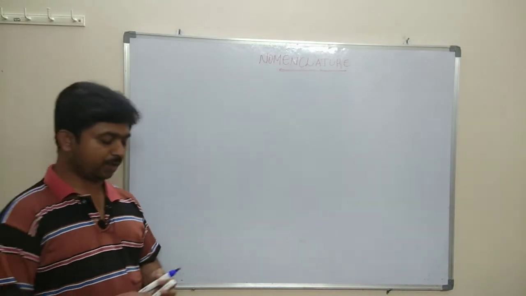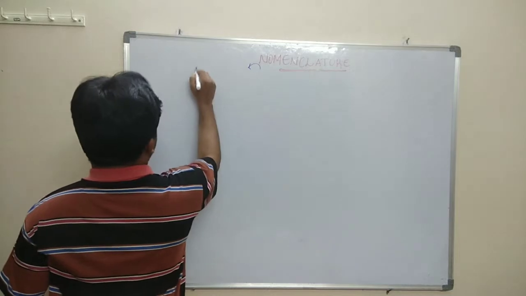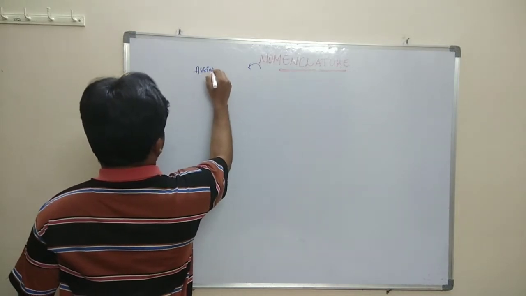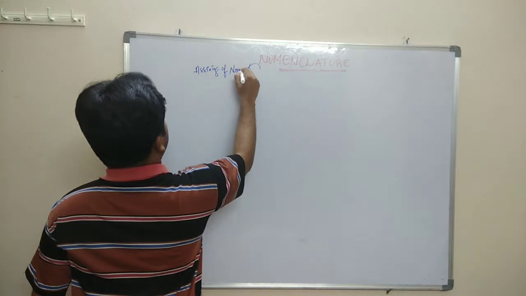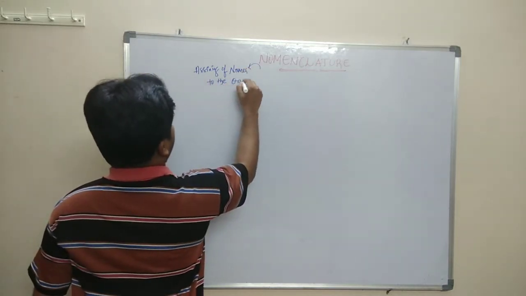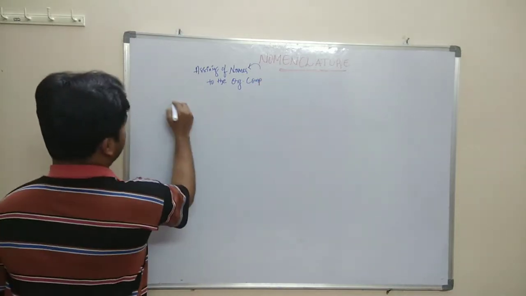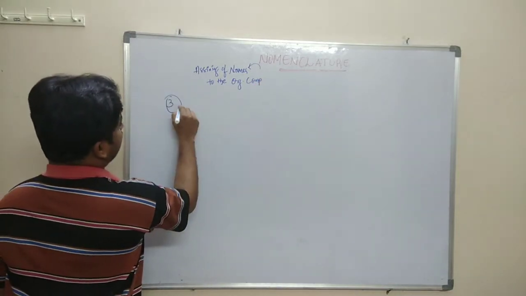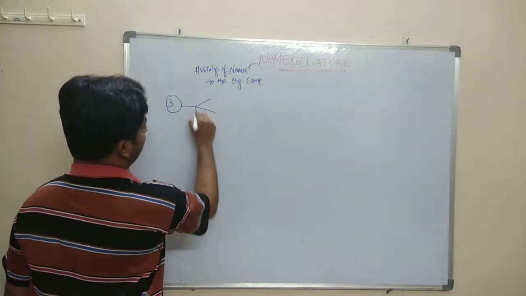Let's talk about the nomenclature. Nomenclature is the assigning of names to the organic compounds. We have three types of systems for giving names to the organic compounds.